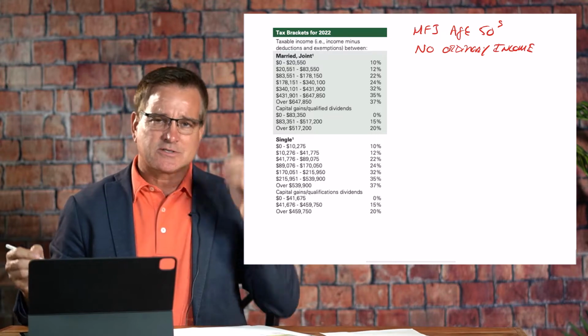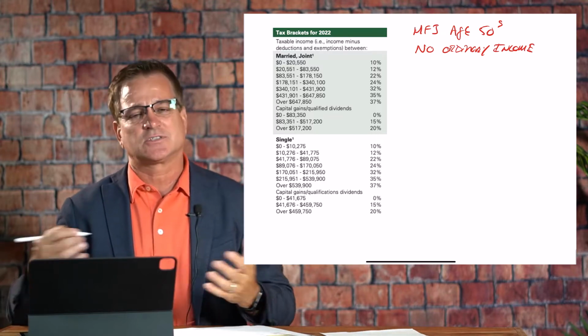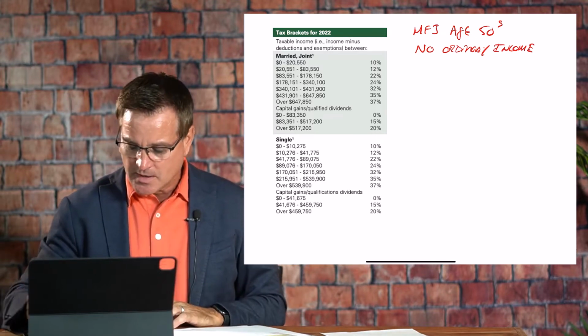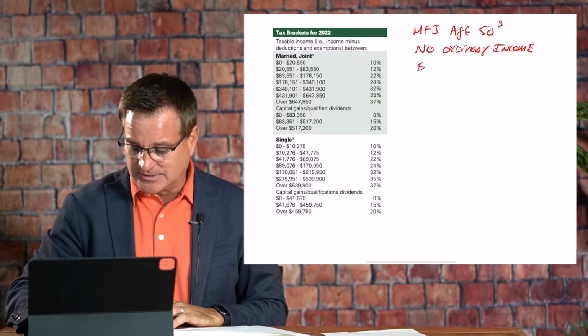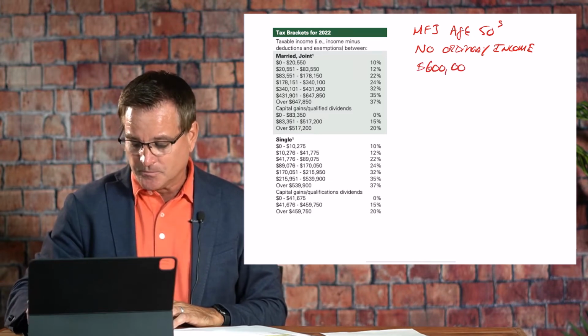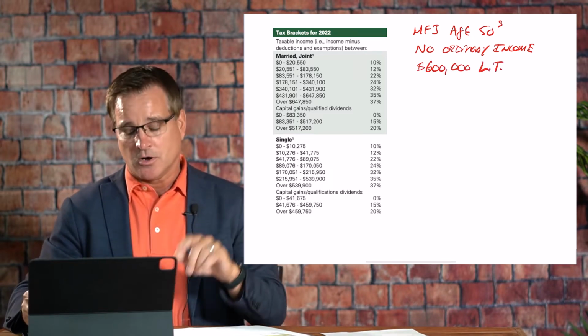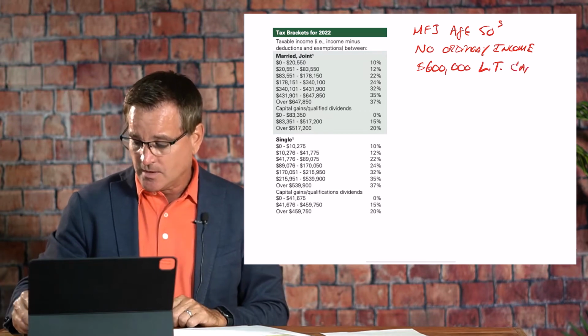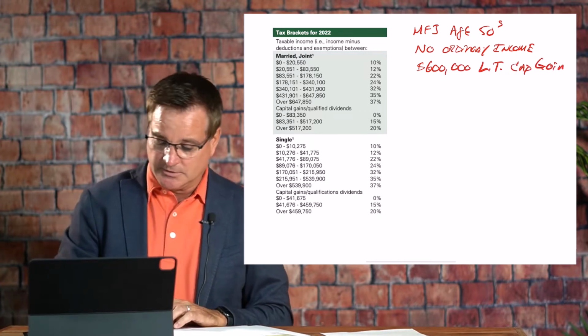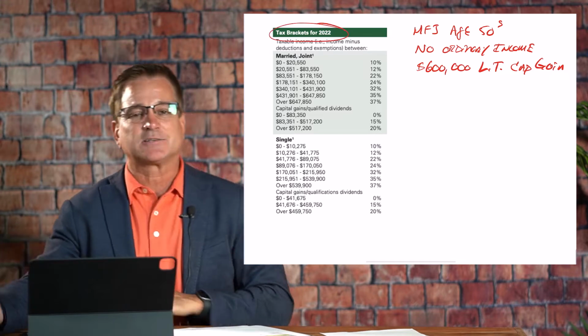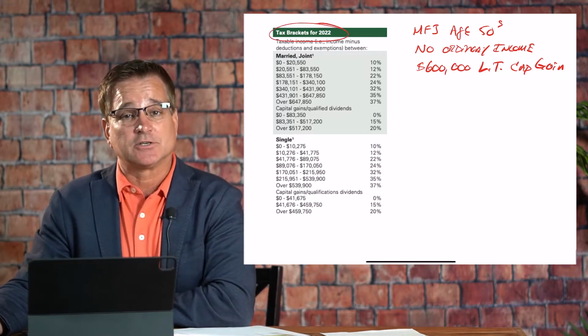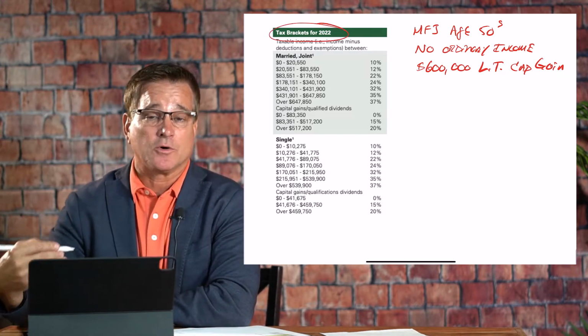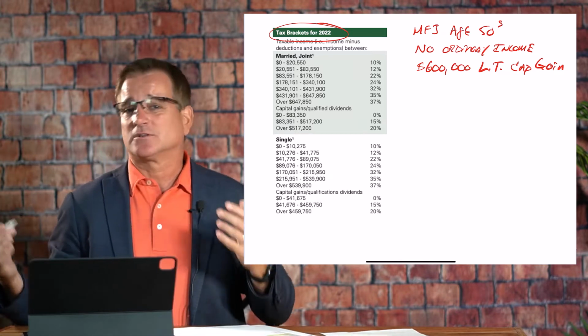We're just going to say all they have is capital gains, just to keep this example very simple. And then let's say that they have a $600,000 long-term capital gain in the tax year of 2022, because we're going to look at tax brackets for tax year 2022 as I am recording this. So $600,000 long-term capital gain.